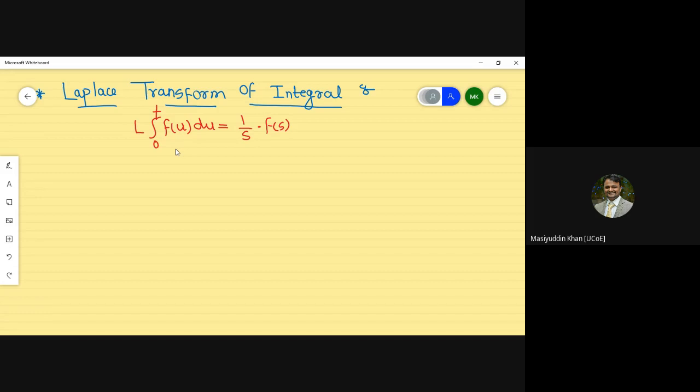Only thing is, you have to remember, whenever integral 0 to t is given, it is part of Laplace transform of integral.